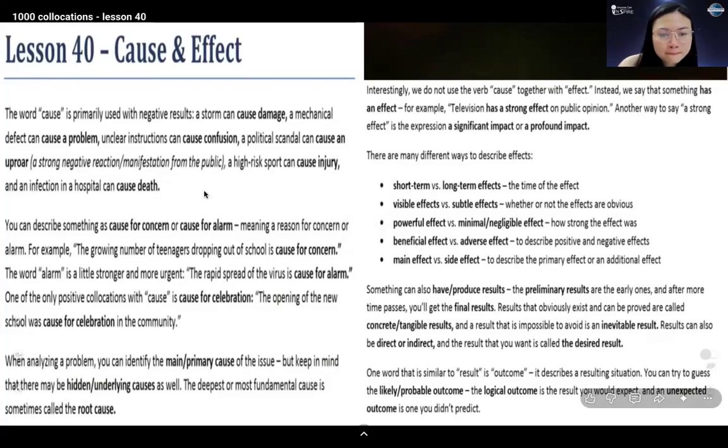For example, the growing number of teenagers dropping out of school is cause for concern.